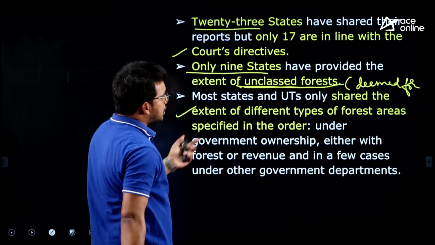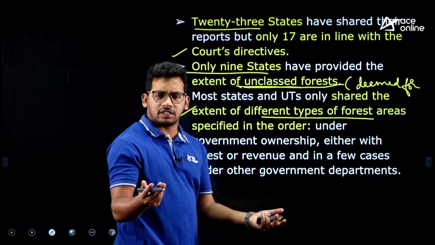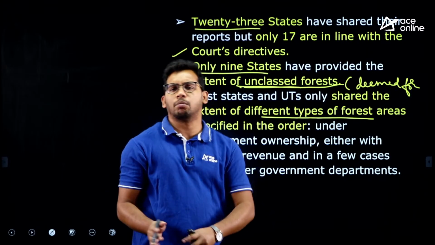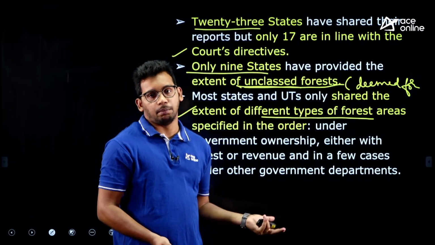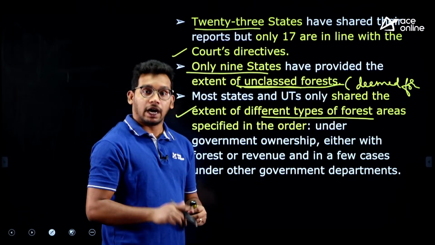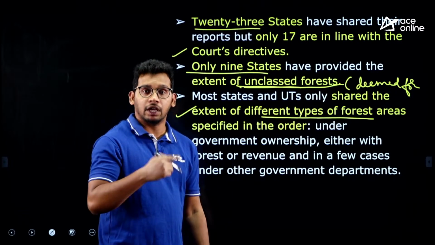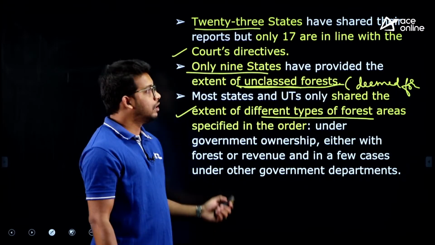Most of the states and union territories have given the normal forest information: we have this much, we have increased this much. But what the Supreme Court asked for, they haven't published, right. So this is the issue. Now the Supreme Court will be considering it, and they may take contempt action, and they may also impose fines on the state governments as well as the central government, right.